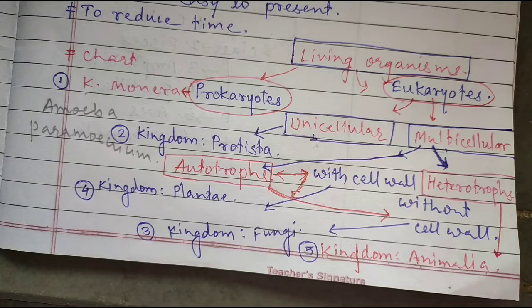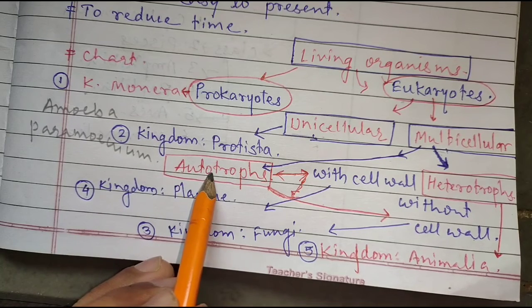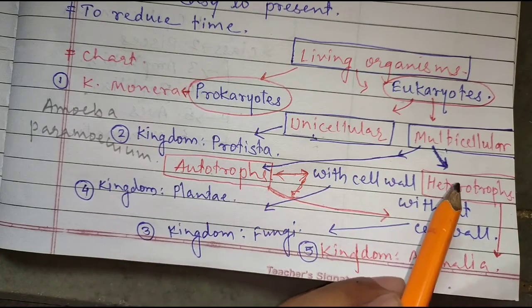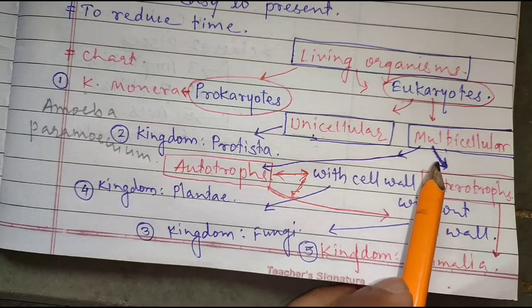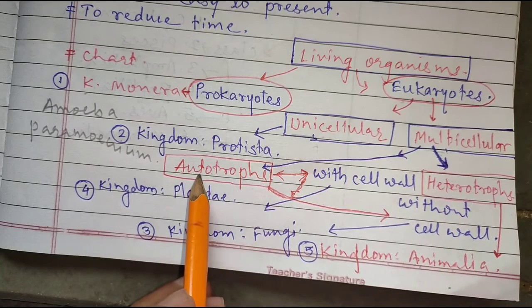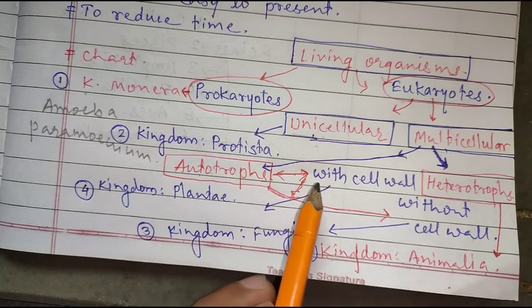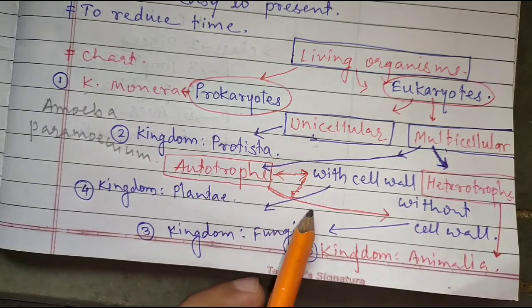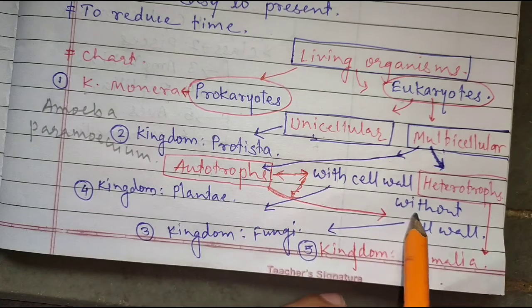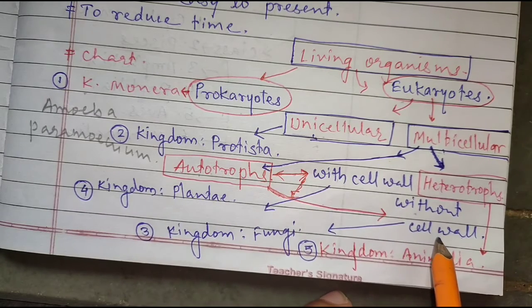Next, multicellulars are again divided into 2. The first is autotrophic and the second one is heterotrophic organisms. The autotrophic organisms are again divided into 2, that is the organisms having a cell wall and the others having cells without a cell wall.